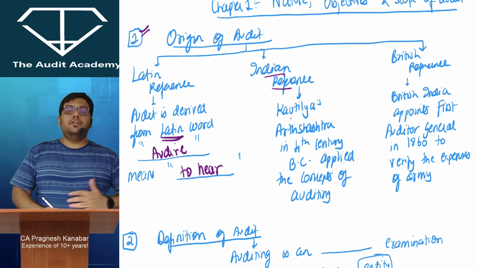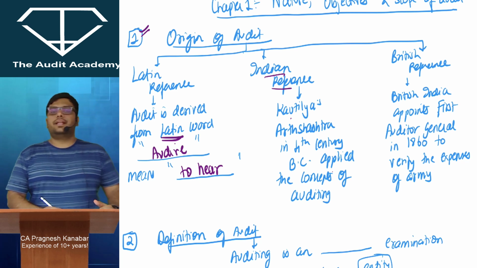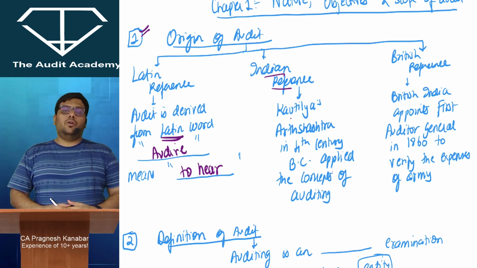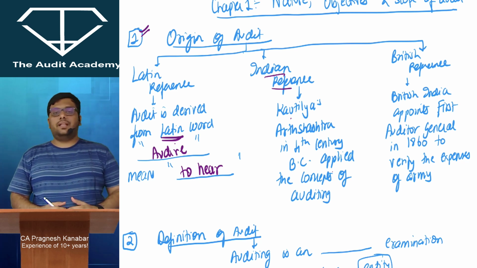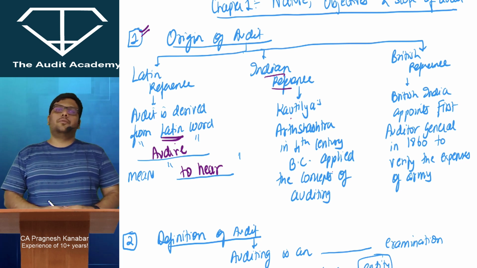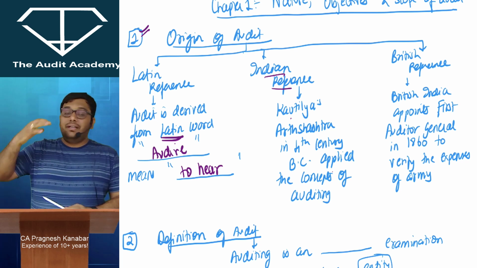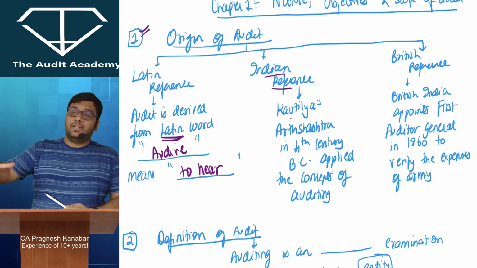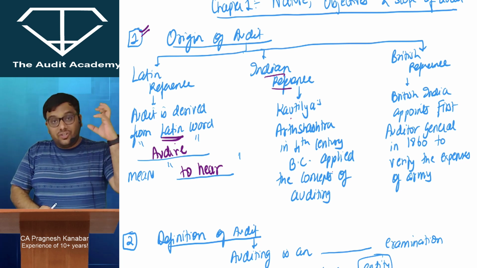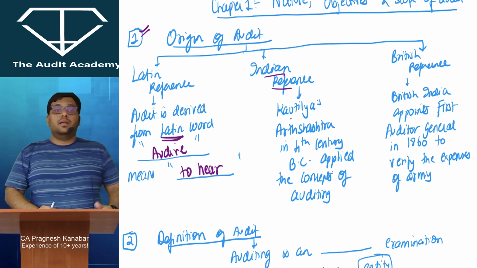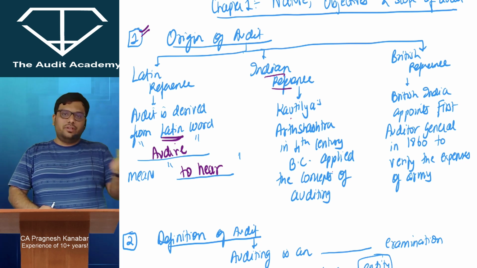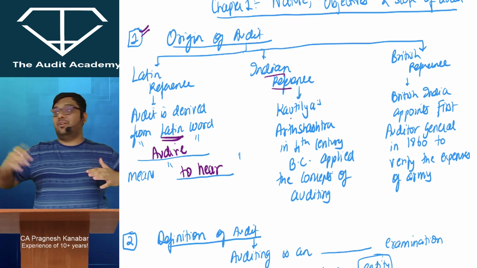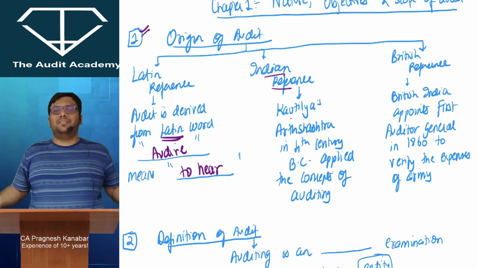And then coming to more recent history, more modern history, British. In Britain, obviously the Industrial Revolution began very early. That is why the accounting, auditing part also started very early. But real auditing was seen when a British army was invading across the world and they were spending lots and lots of money. So they wanted someone to actually check the expenses of the military. But now, if you send a normal civilian to the military, then that army person will eat away the civilian. Because someone of civilian authority questioning the military will not like it, right?